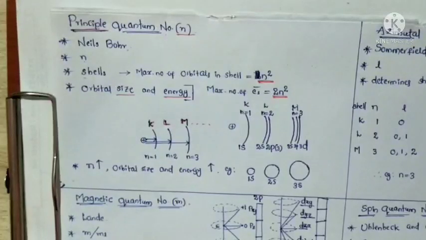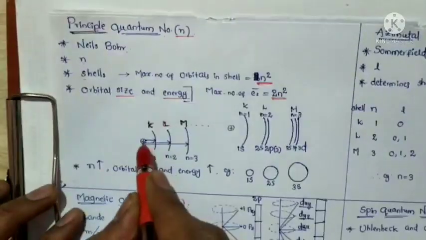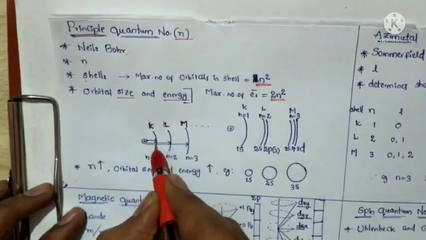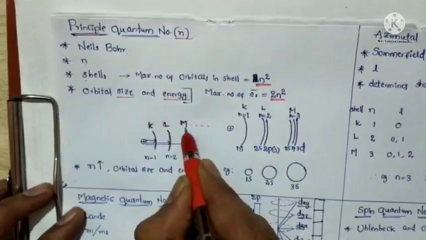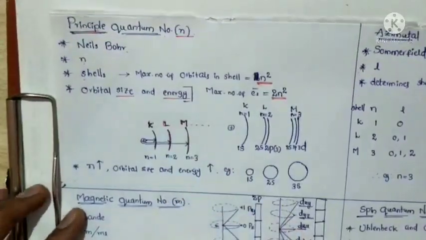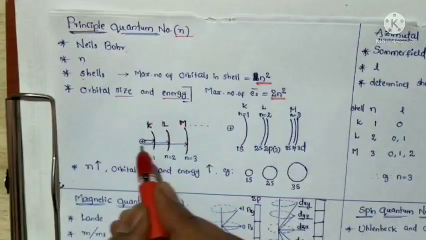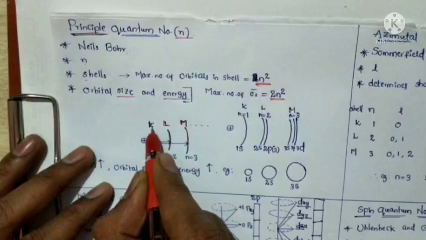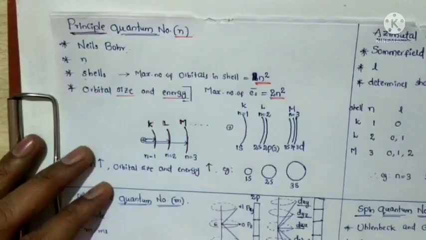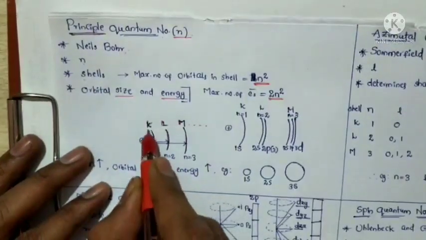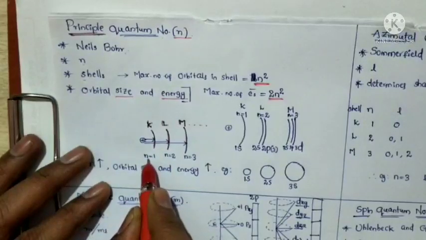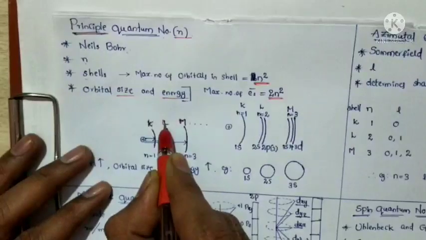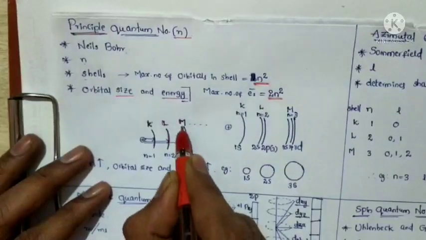For example, take a nucleus with energy levels, also called shells: K shell is n equal to 1, L shell is n equal to 2, and M shell is n equal to 3.